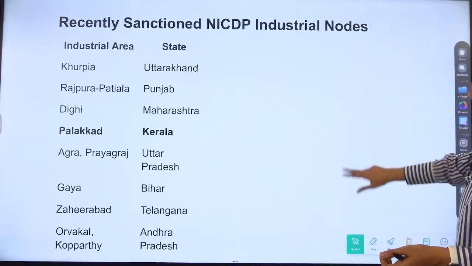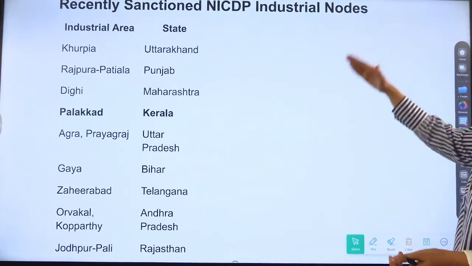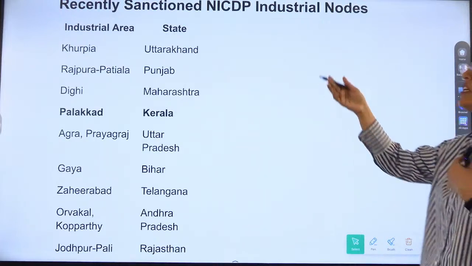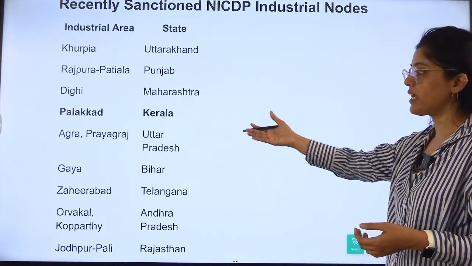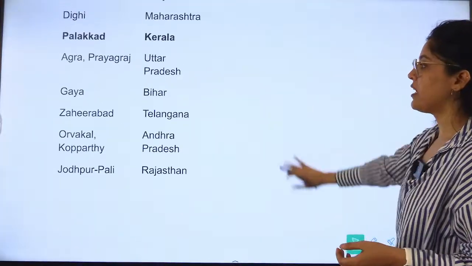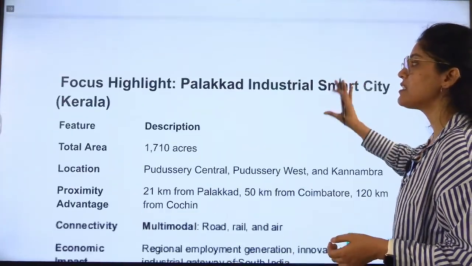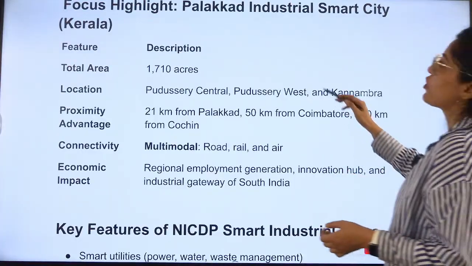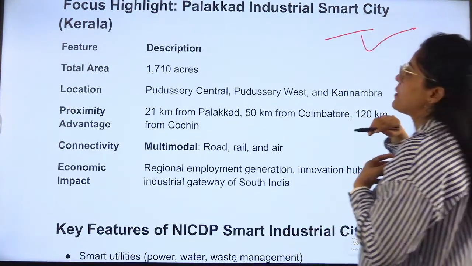For the movement of things we need infrastructure. Okay, these are the recently sanctioned industrial nodes. What are the industrial areas? Uttarakhand, Punjab, Maharashtra, Kerala, Uttar Pradesh, Bihar, Telangana, Andhra Pradesh, and Rajasthan. In these, industrial nodes have been sanctioned. Next is the focus highlight: Palakkad Industrial Smart City.